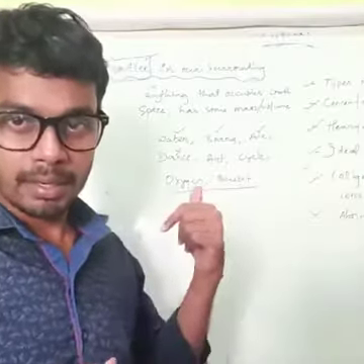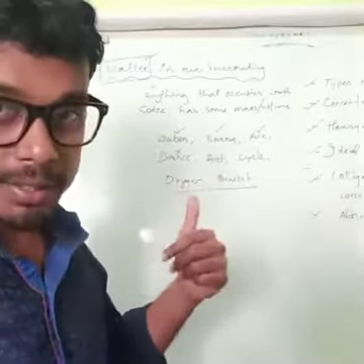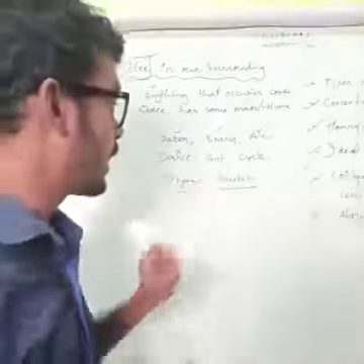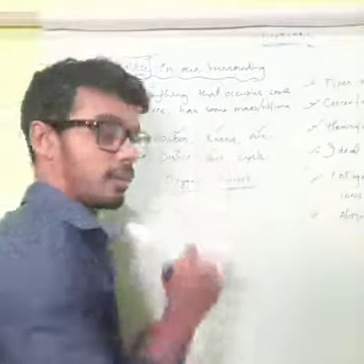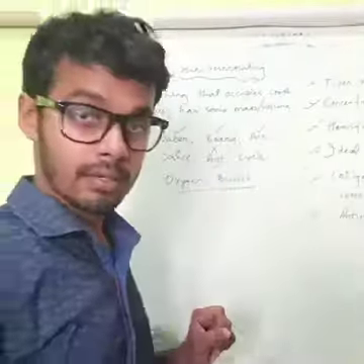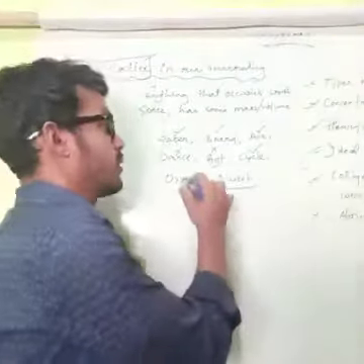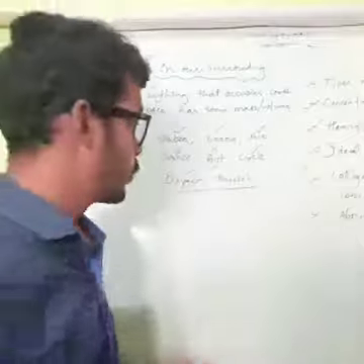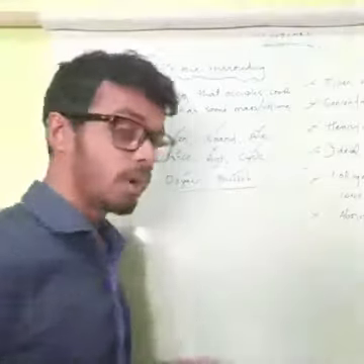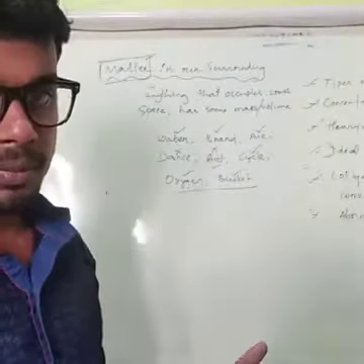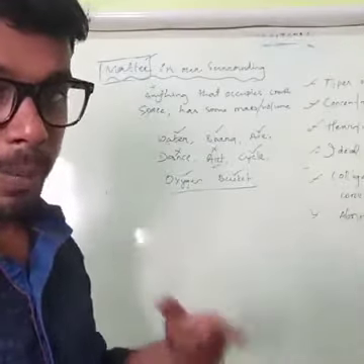So it's an art, not a matter. Art is again not a matter. Cycle is a matter. Oxygen, yes, obviously it is a matter. It occupies some volume or space. Bucket, yes, it is again a matter.